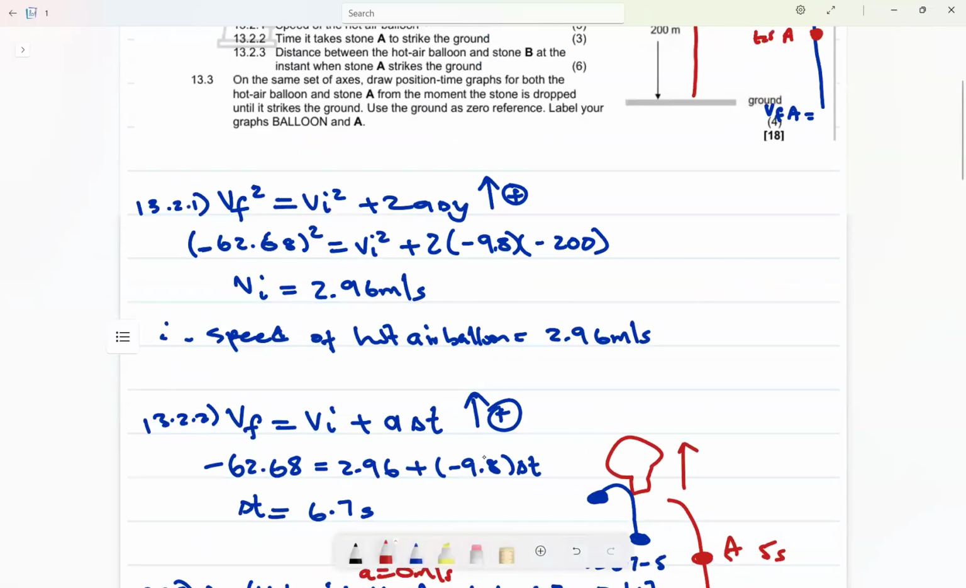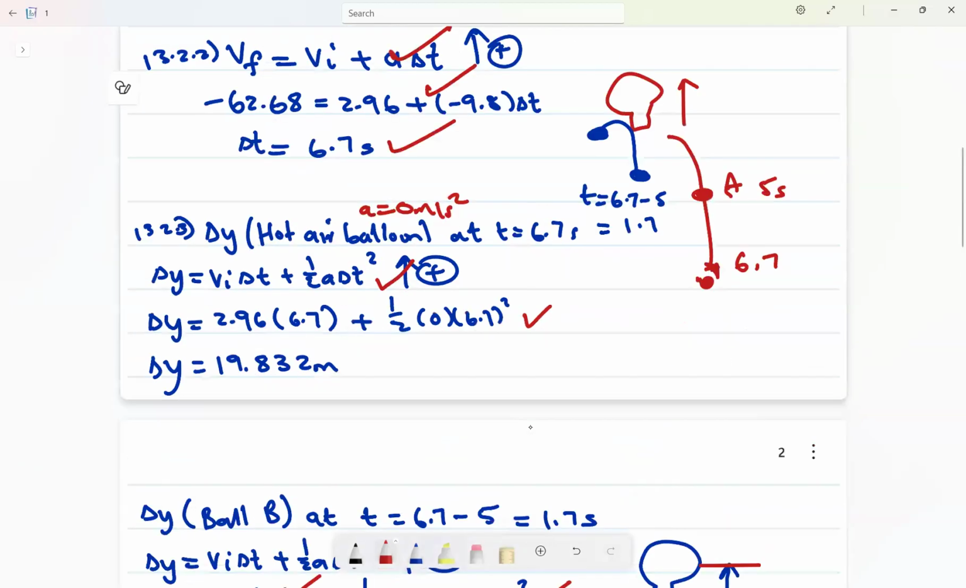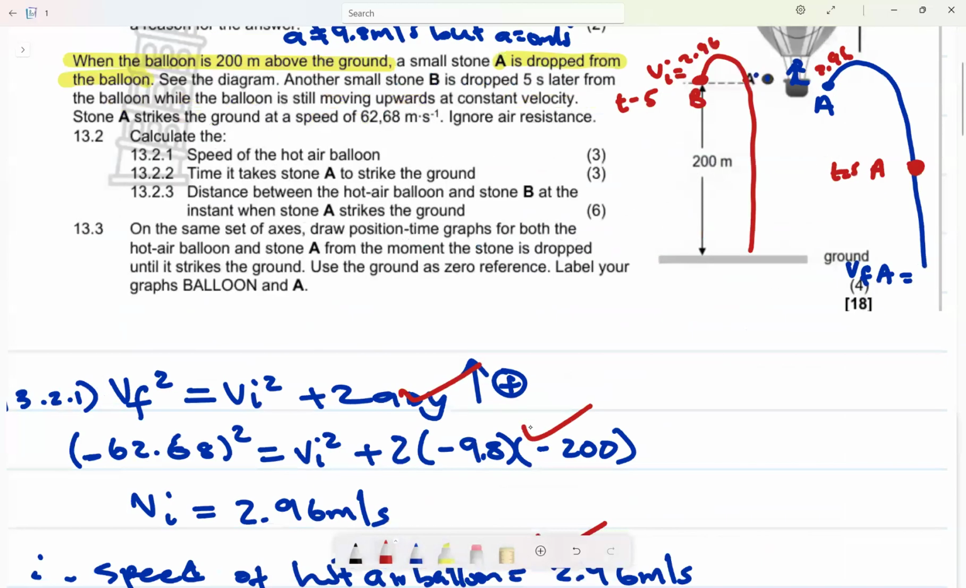Here you'll get a mark for formula substitution, and concluding that the speed is that much. Then here it is 1 mark for formula substitution and answer. Then let's look at the last question.